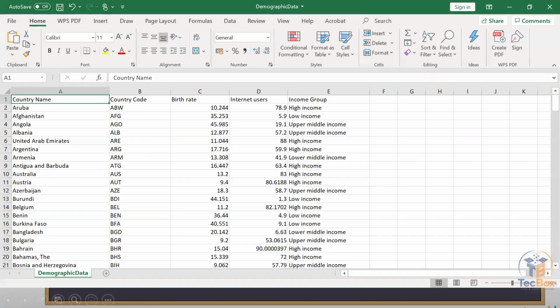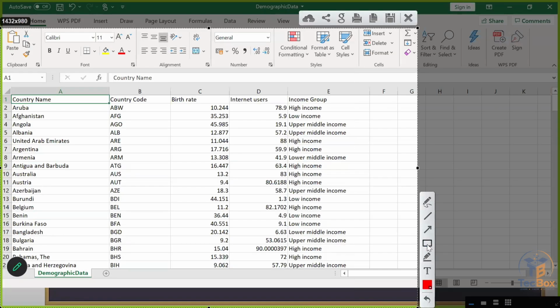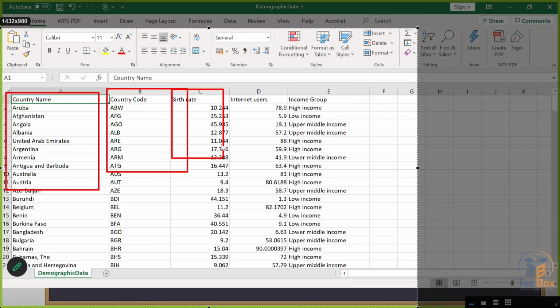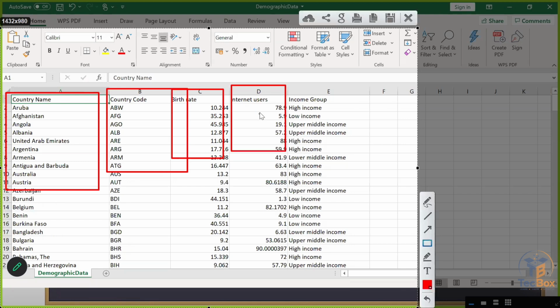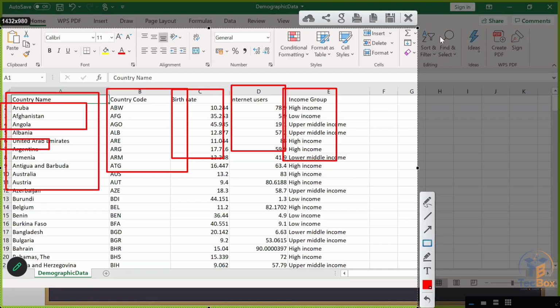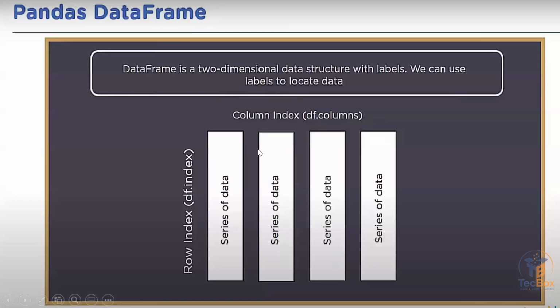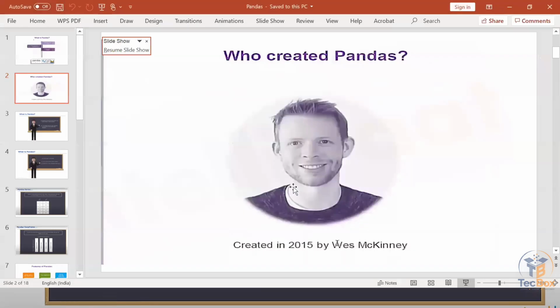For example, think that we made this data set a data frame. Country name has column index 0, country code column index 1, birth rate column index 2, internet users column index 3, income group column index 4. And each row has a row index. So a pandas data frame has row index, column index, and it is made up of series of data.